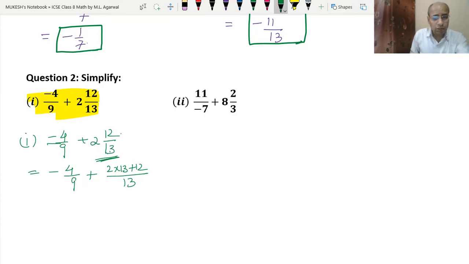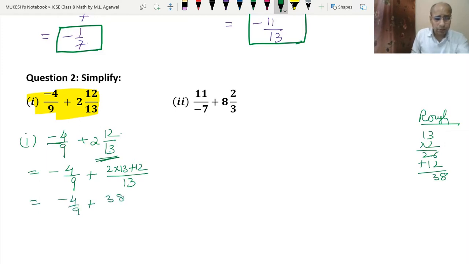This is how we get the improper fraction. So 13 into 2 is, we will do the rough work here, 2 3s are 6, 2 1s are 2, so 26, and plus 12, we got 38. So minus 4 upon 9 plus 38 upon 13. Now we will take the LCM of 9 and 13.